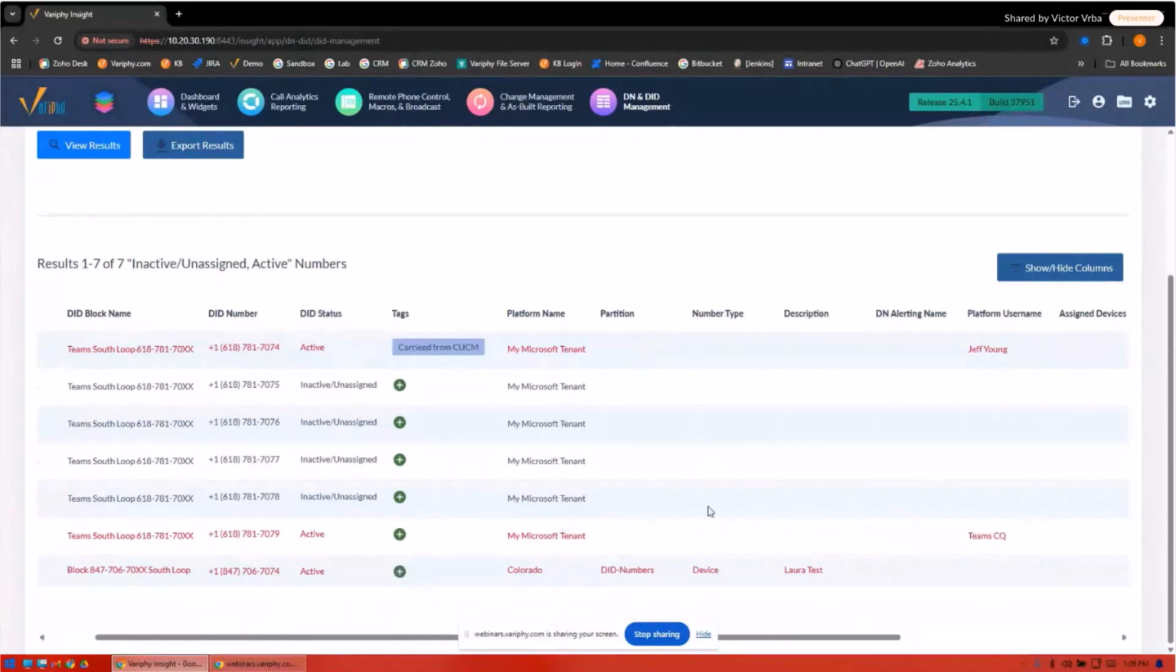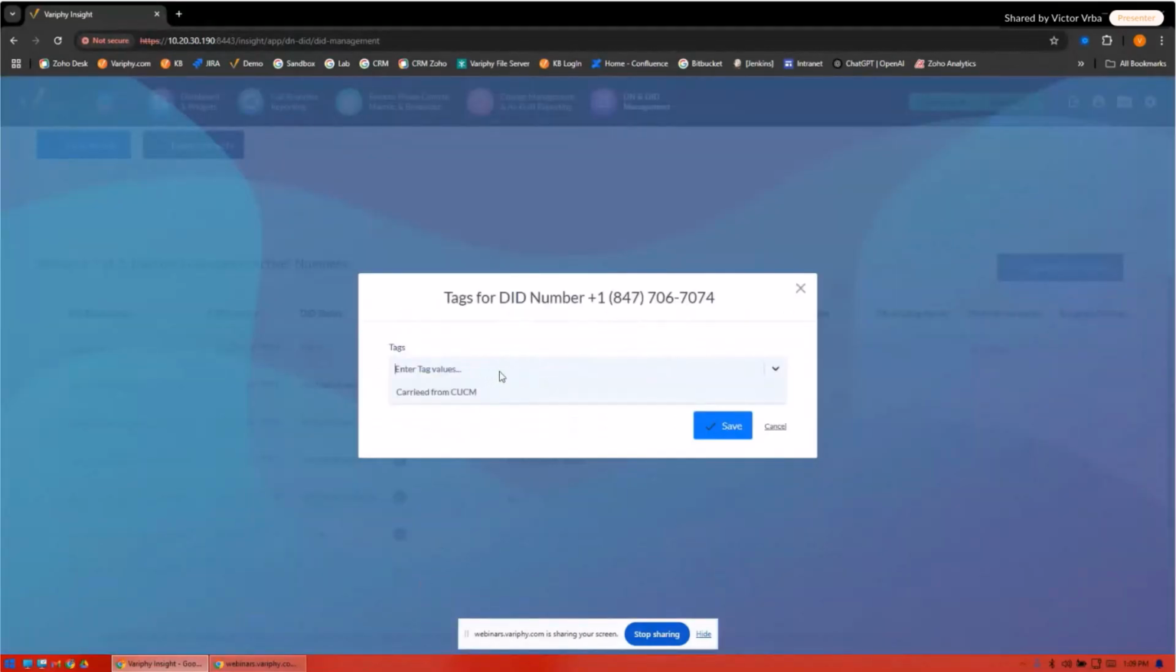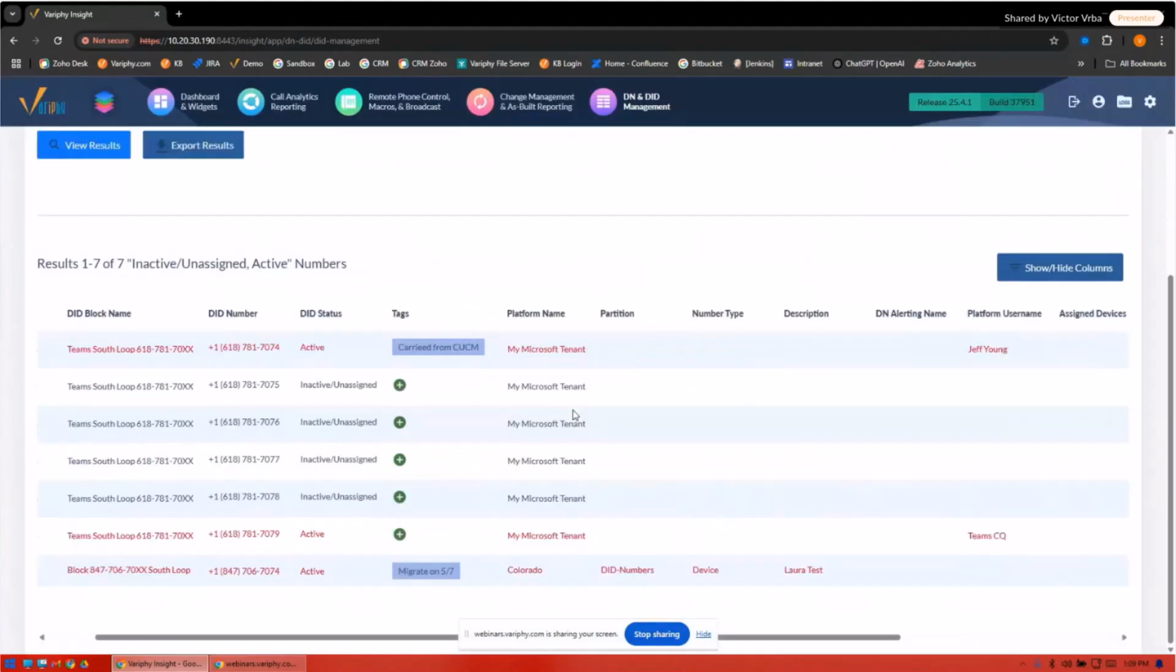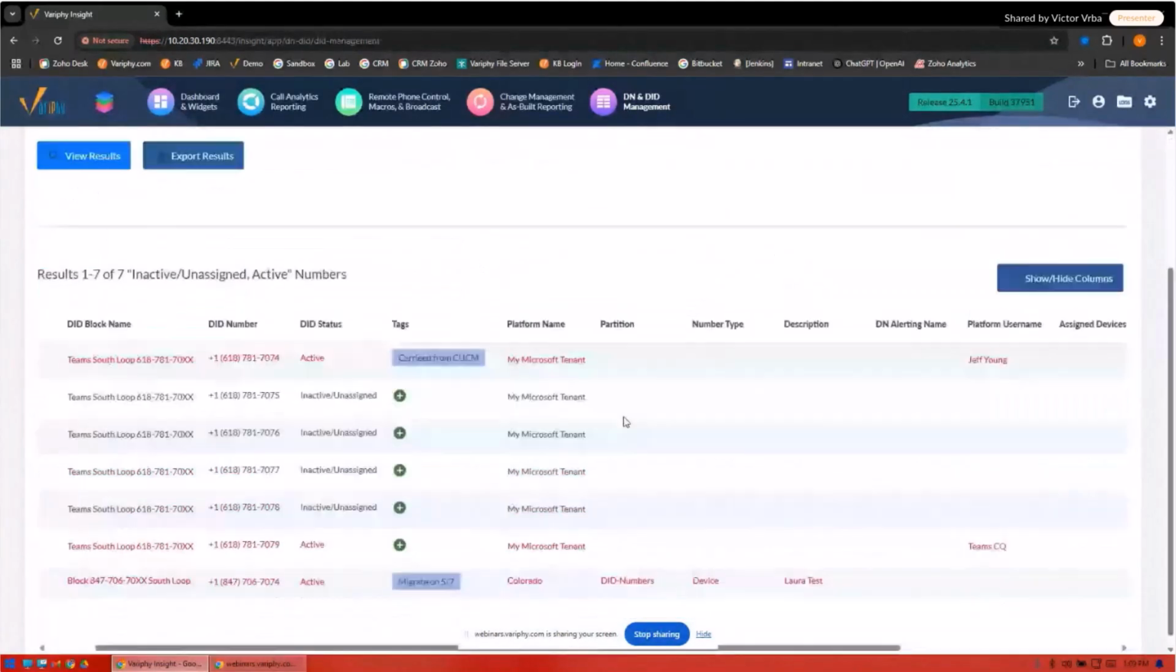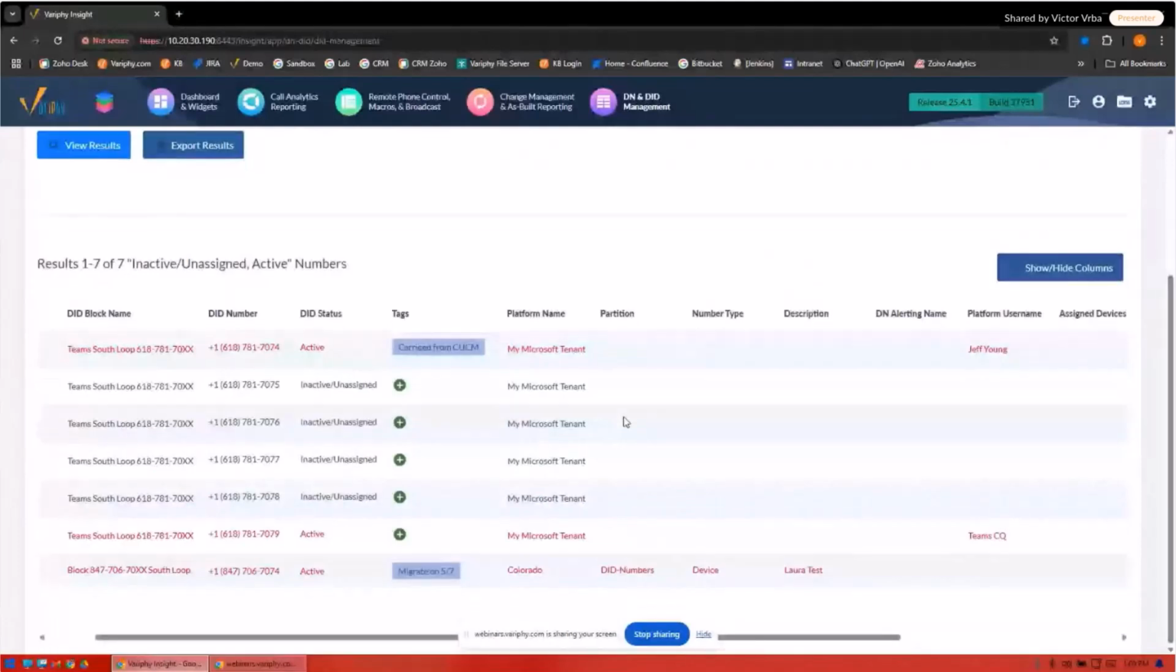I can do the same thing for my CUCM ones. I could either tag full blocks or I could tag individual ones, hold for CUCM or hold for MS Teams migration, or I can put something like, migrate on, and we'll say 5.7, and add that on there. And then I can go ahead and search off of those tags. But the idea here is giving you both of those pictures in one. So now you're able to see what you have going on in your call manager, and what you have going on in your MS Teams environment.